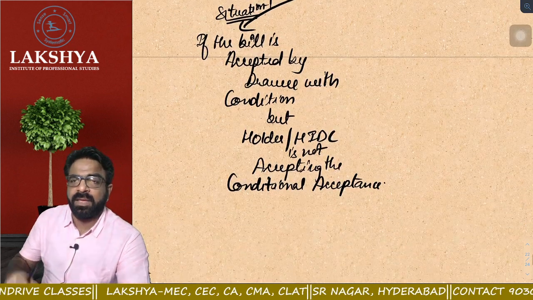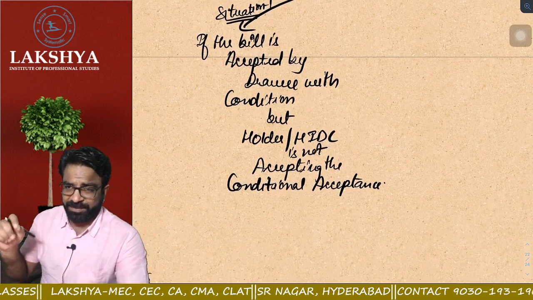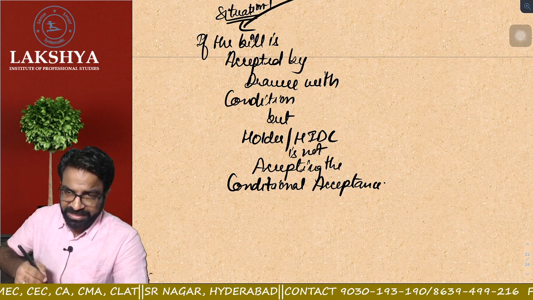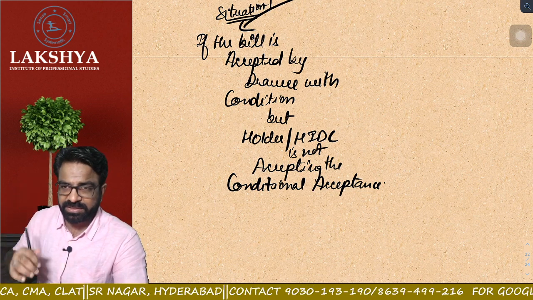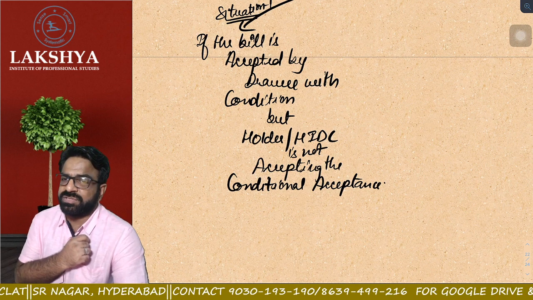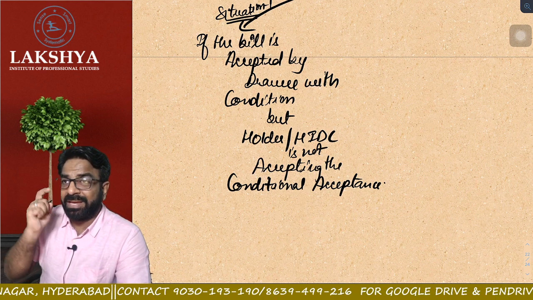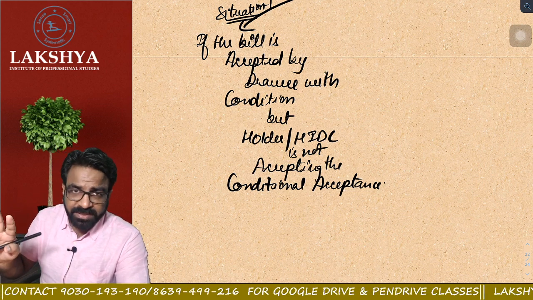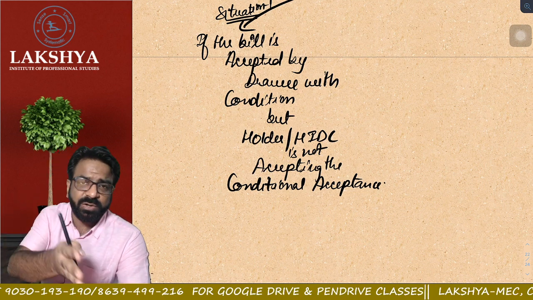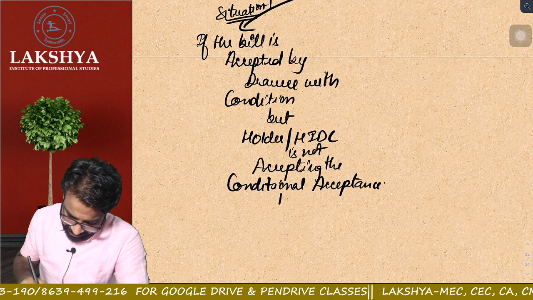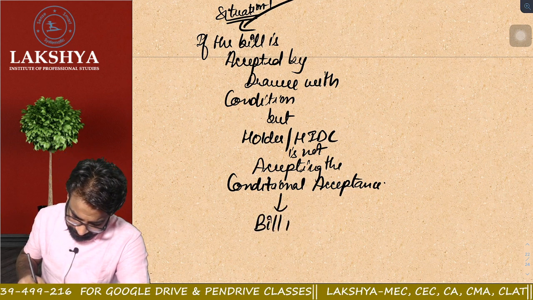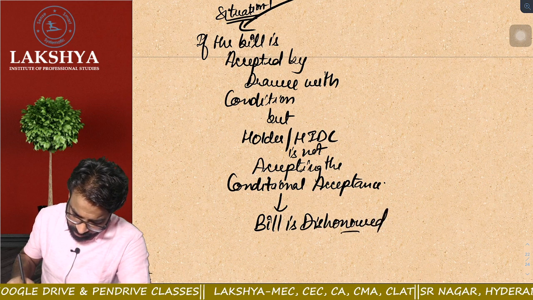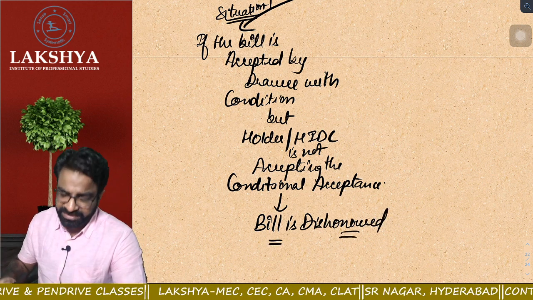Now see, if the bill is accepted by the drawee with a condition, he put a condition and wrote the condition, and after that he signed, but the holder or holder in due course is not accepting his conditional acceptance, because they don't want that condition to be attached. Then in that case, the bill is actually dishonored. That is situation number 1.